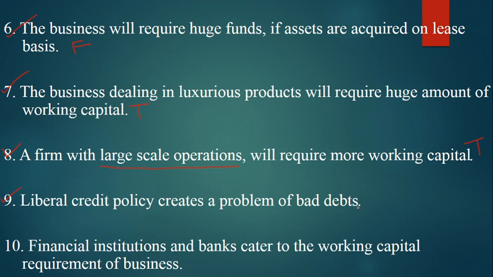That means if a credit policy is not good, it creates a problem of bad debt. This statement is true. Point number 10, financial institutions and banks cater to the working capital requirement of business. So this statement is also true.